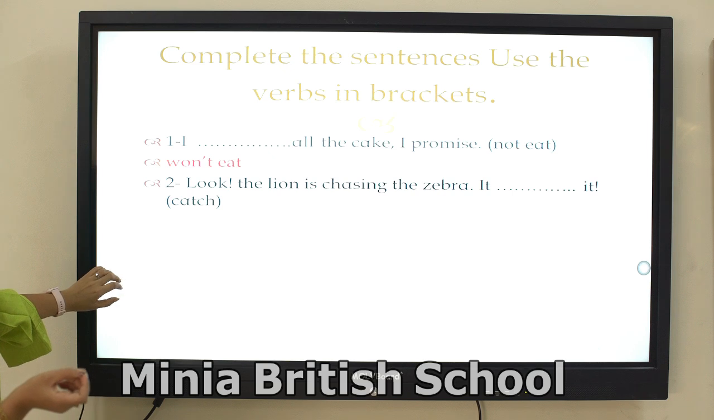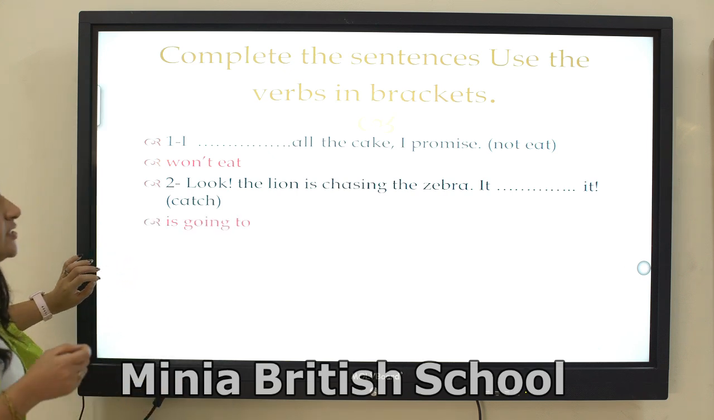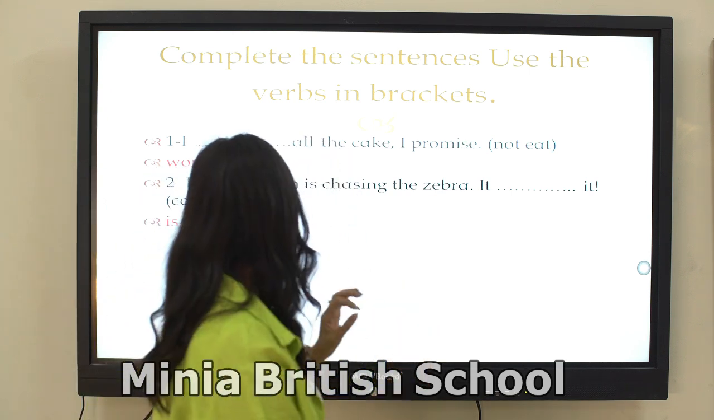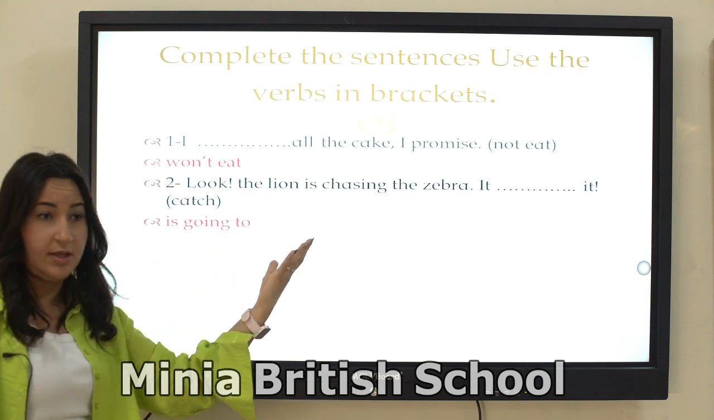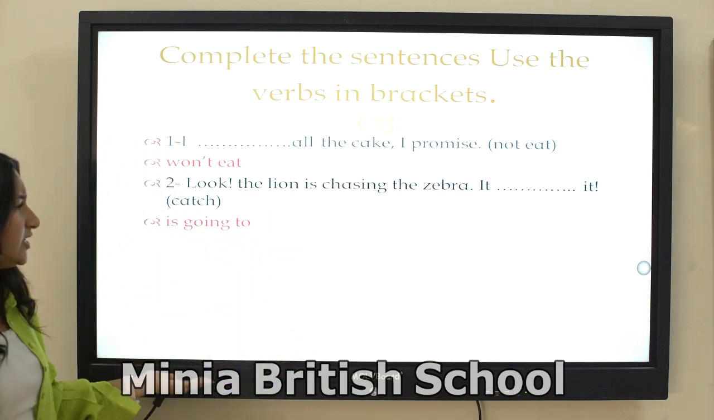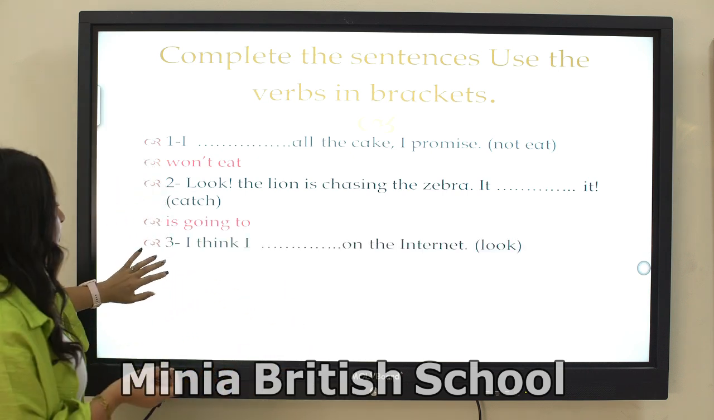Number 2, look, the lion is chasing the zebra. It is going to catch it. So we have a proof here. We have a prediction, it is a prediction with proof. Look, the lion is chasing the zebra. It's going to catch it.